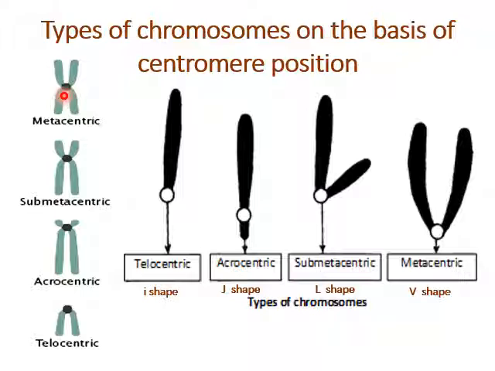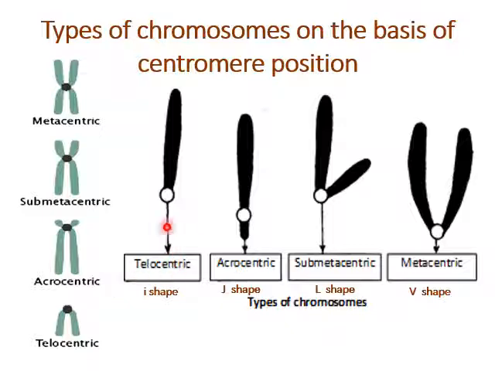In a metacentric chromosome, the centromere is situated at the middle, whereas in submetacentric, the centromere is slightly apart from the center of the chromosome, whereas in acrocentric, the centromere is situated far away from the center of the chromosome, and in telocentric, the centromere is placed at one end of the chromosome.